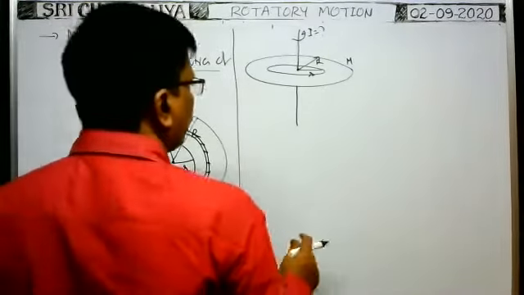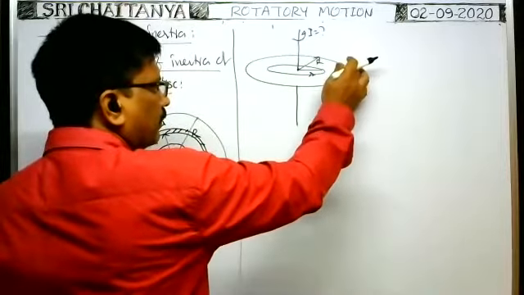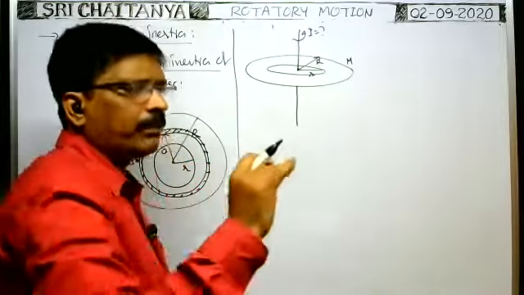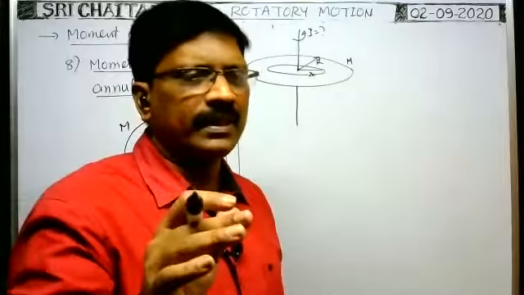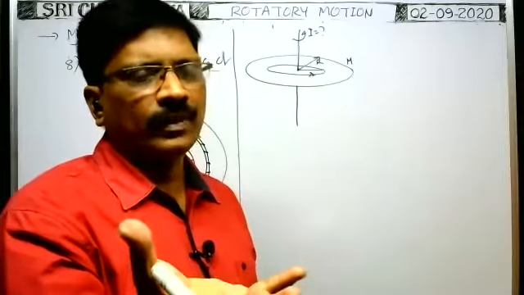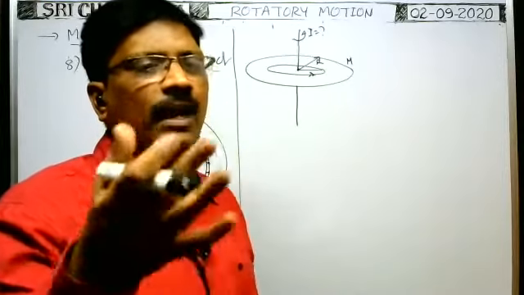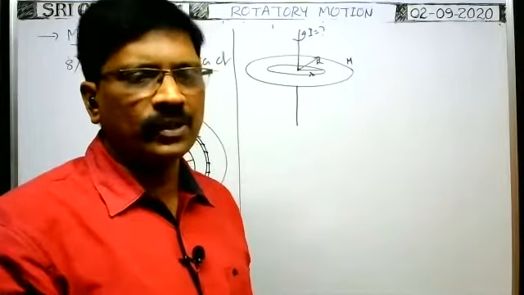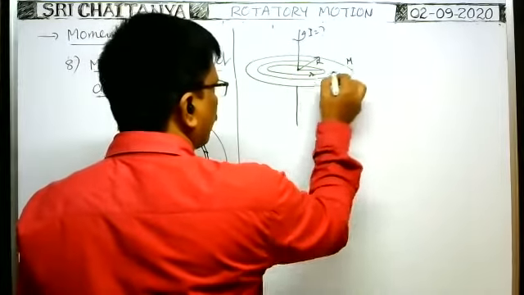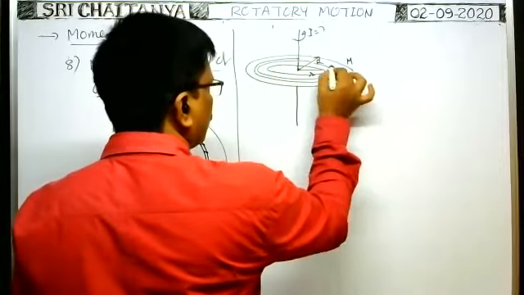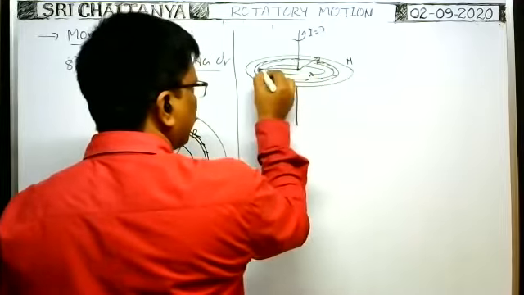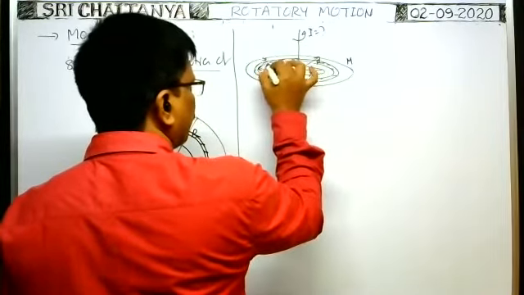Then here you see, the mass M of the disk distributes uniformly over its surface area, no? So it is having surface density. In case of any body having a plane surface, its mass is distributed uniformly over its surface. In case of a solid body, meaning a body having considerable volume, it is having volume density. So here, first you consider the small element as shown here, whose radius is a and width is dA.